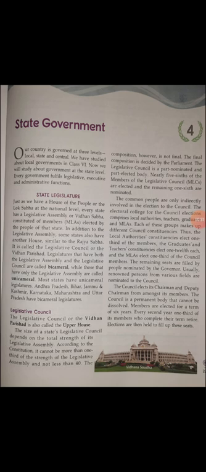Our country is governed at three levels: local, state and central. We have studied local government in class 6. Now we will study government at the state level. Every government fulfills legislative, executive and administrative functions. So in our country India, there are three levels of government: local, state and central.